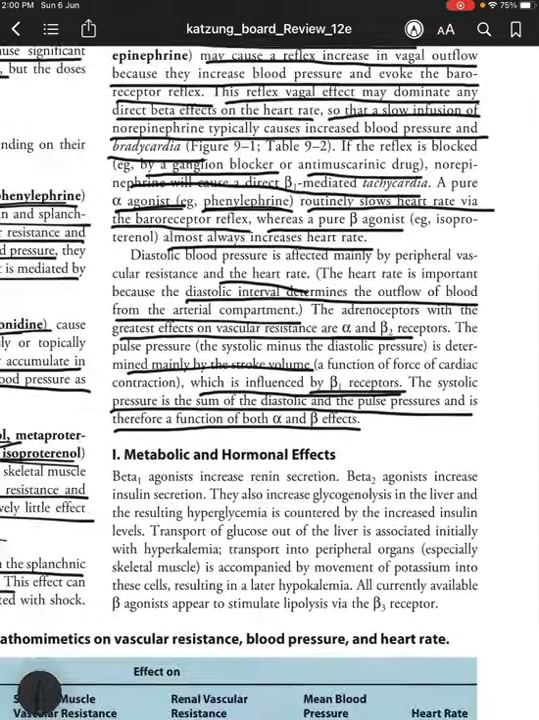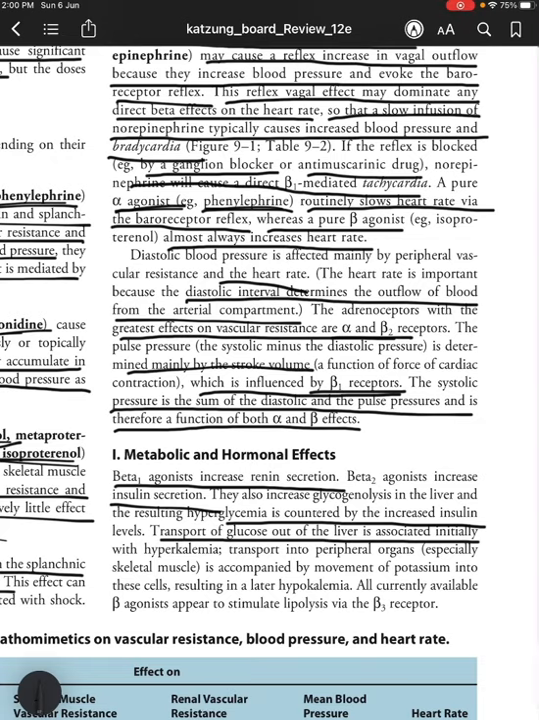Coming to metabolic and hormonal effects, so beta 1 agonists increase renin secretion. Okay, they are present in the heart and the lung, juxtaglomerular apparatus, right? So beta 2 agonists increase insulin secretion. They also increase glycogenolysis in the liver, and resulting hyperglycemia is countered by the increased insulin levels. They increase insulin levels to counter the resultant hyperglycemia because of glycogenolysis in the liver.